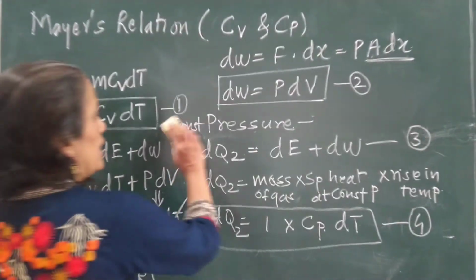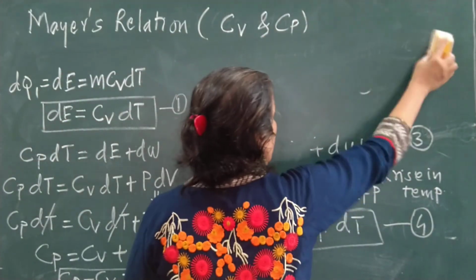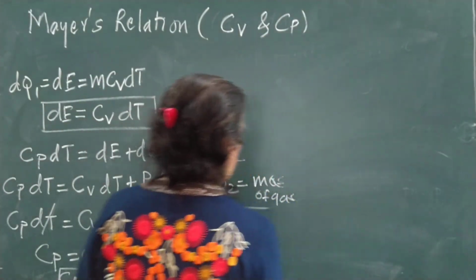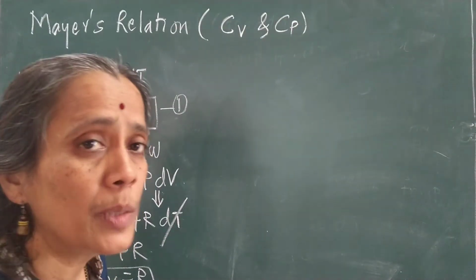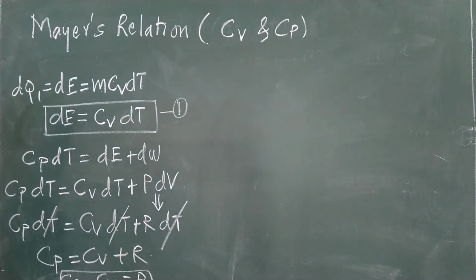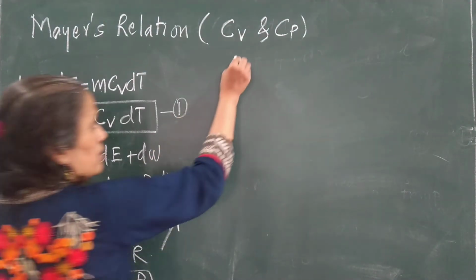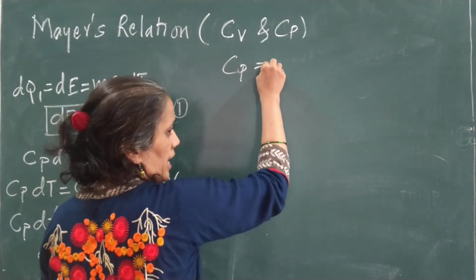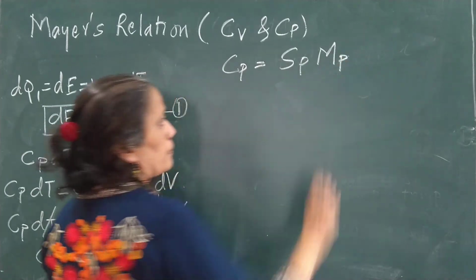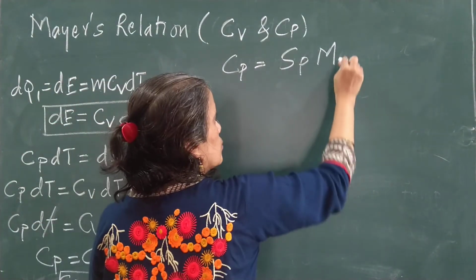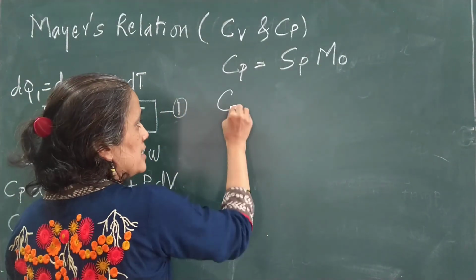Instead of that, if I am considering gas has a certain mass, so I want to express in terms of principal specific heat. So now the Cp and Cv will get replaced. What I will write down?